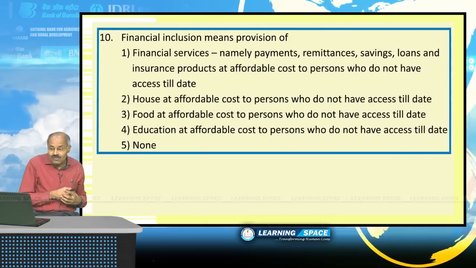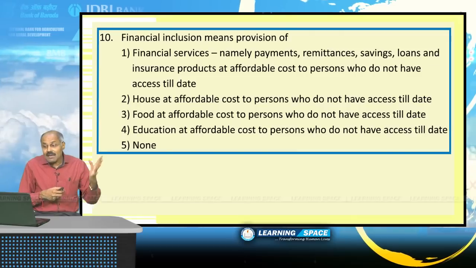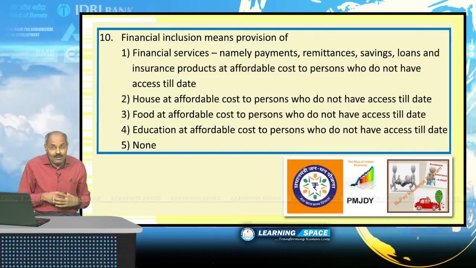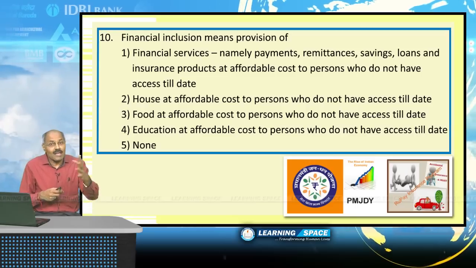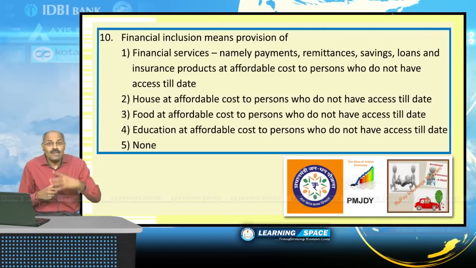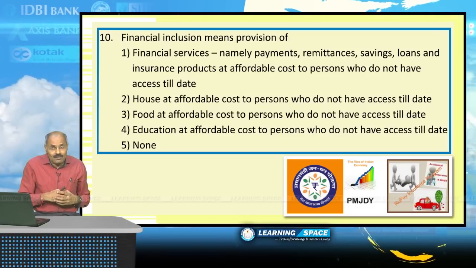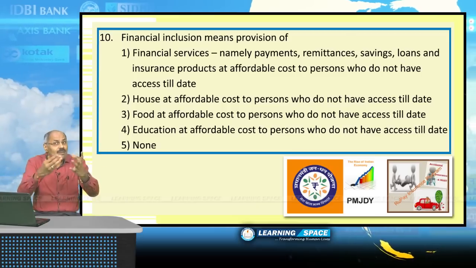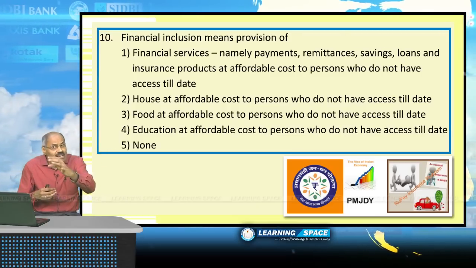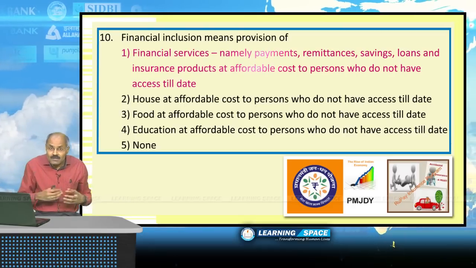Financial inclusion means provision of financial services, namely payments, remittances, savings, loans, as well as insurance. If all these products are made available to the common man in the country, that is called financial inclusion. Some people put it in a different perspective.